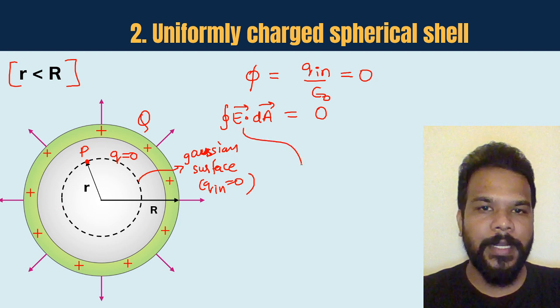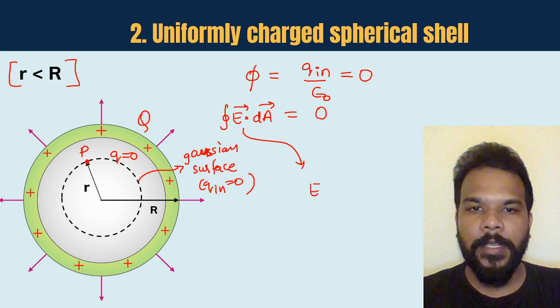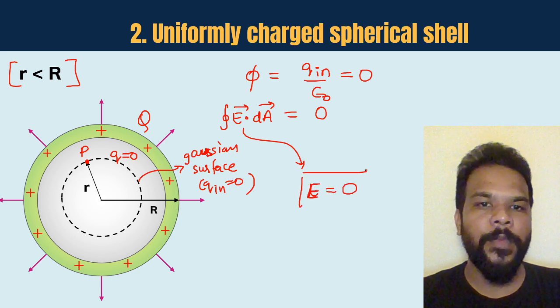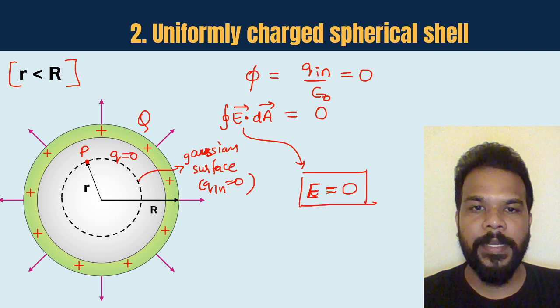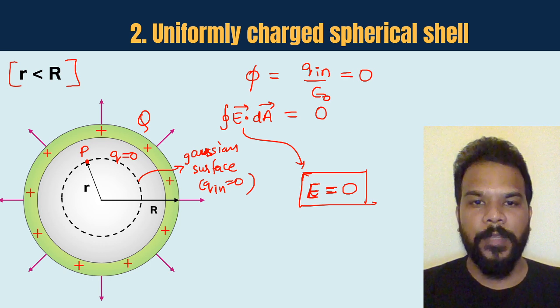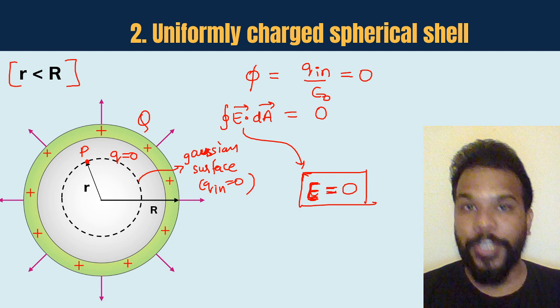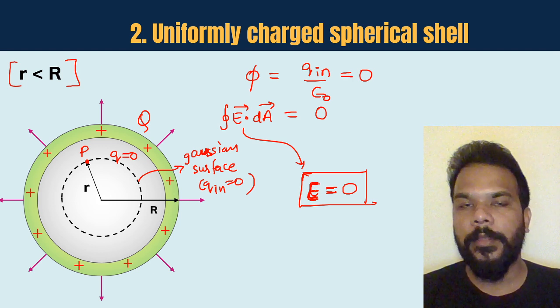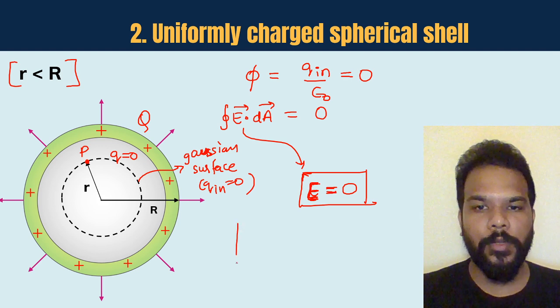So this implies that the electric flux comes out to be 0 only when there is no electric field inside the sphere. Remember, whenever we are dealing with a conducting surface or a charged shell or a hollow sphere, the electric field inside the sphere is always 0.